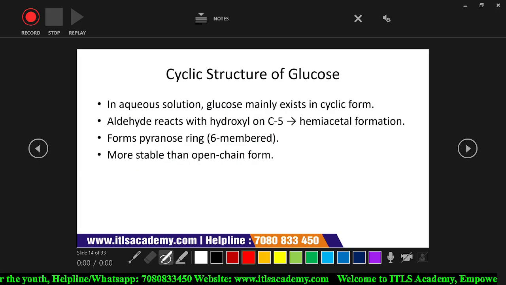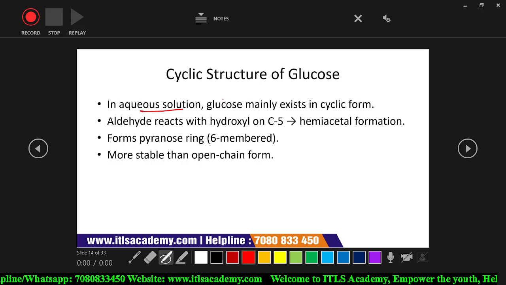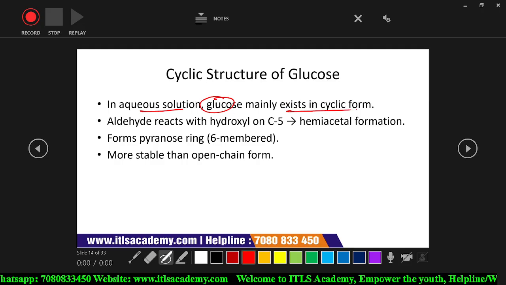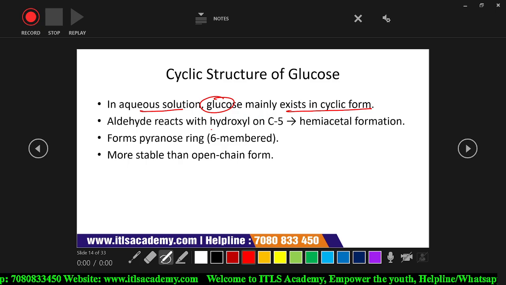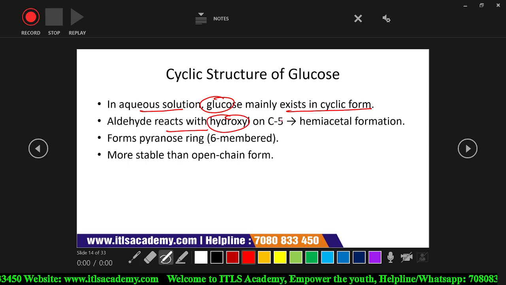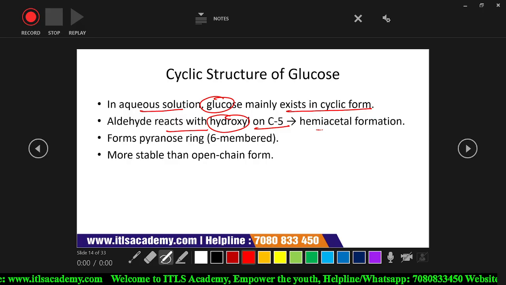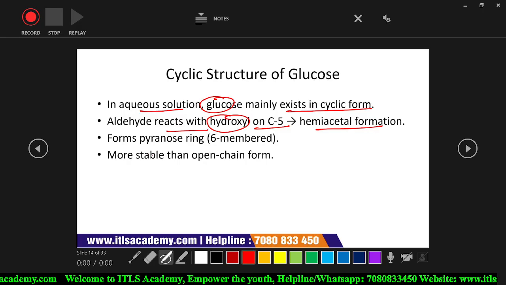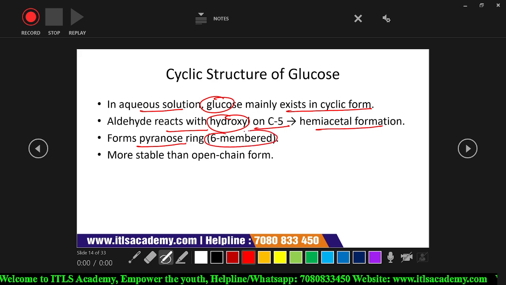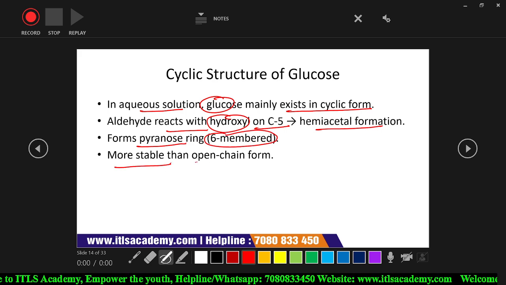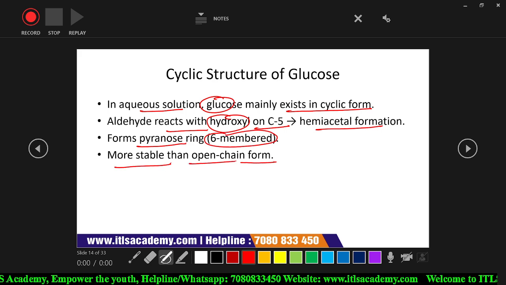Now, if we talk about the cyclic structure of glucose, in aqueous solution glucose exists in a cyclic form. The aldehyde reacts with the hydroxyl at carbon number 5, and hemiacetal formation takes place. It forms a six-membered pyranose ring, and it is more stable than the open chain form.